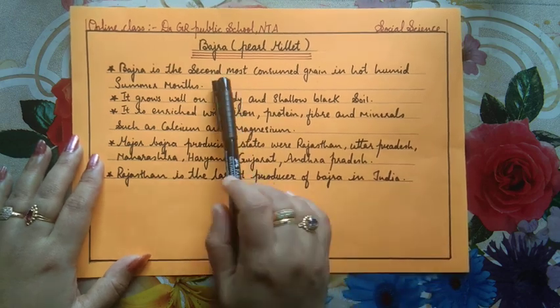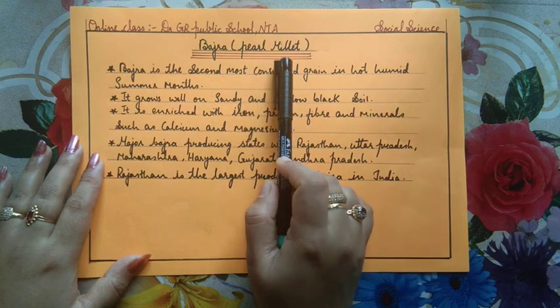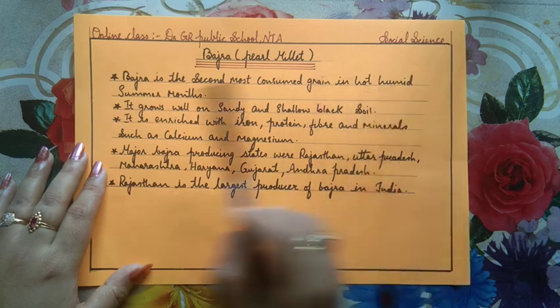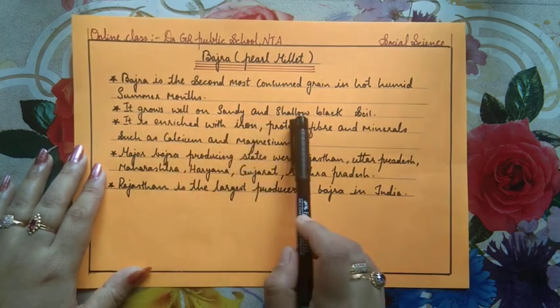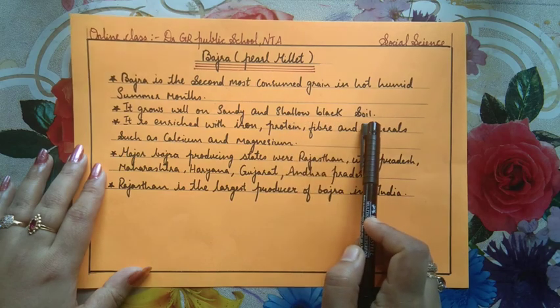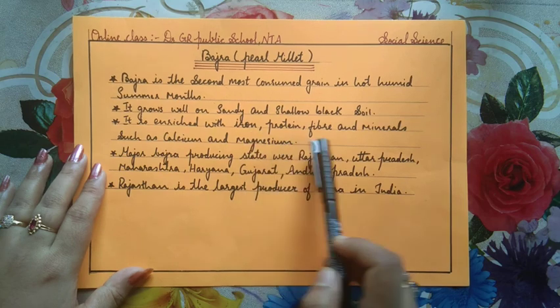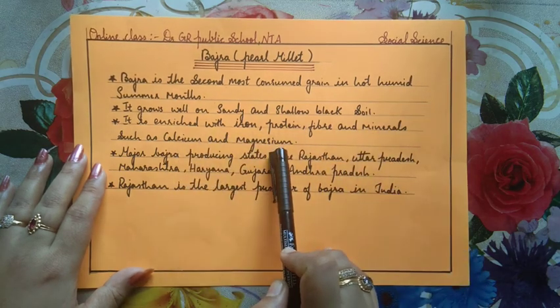So among the millets, the second one, bajra, is otherwise known as pearl millet. Bajra is the second most consumed grain in hot humid summer months. It grows well on sandy and shallow black soil. It is enriched with iron, protein, fiber and minerals such as calcium and magnesium.